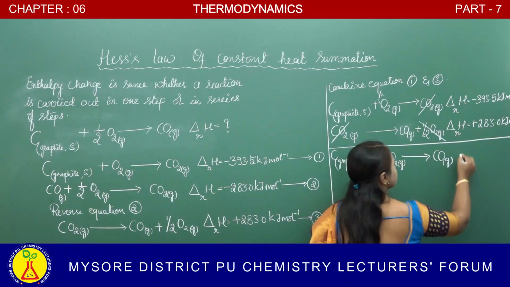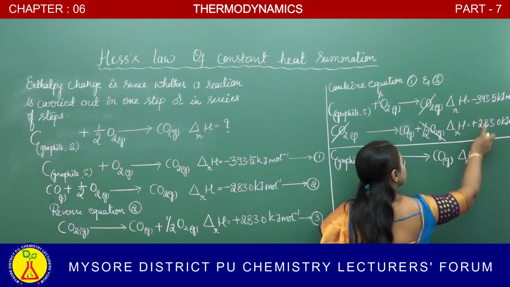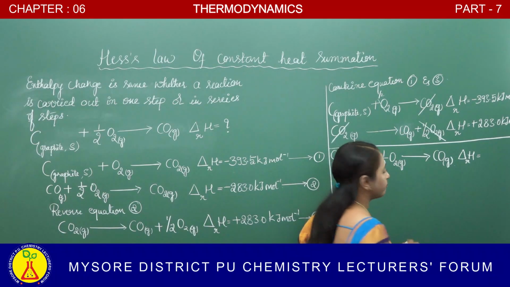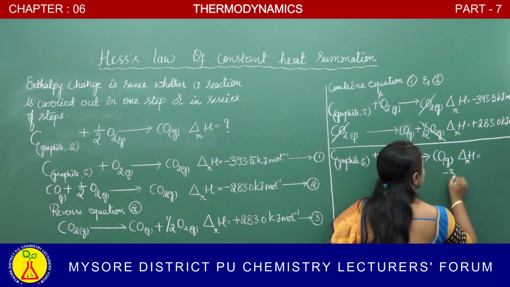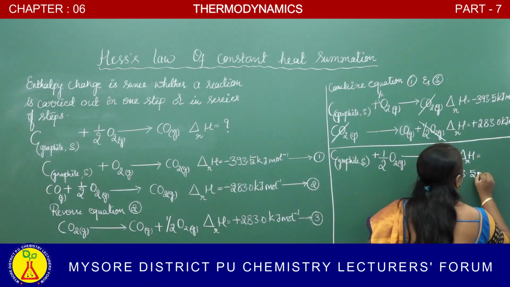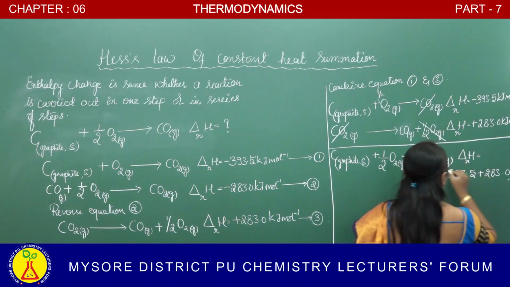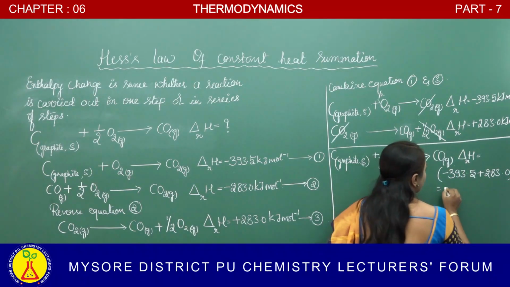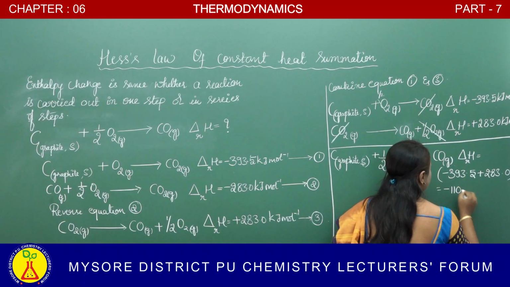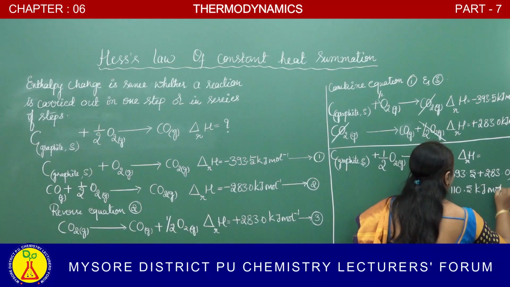And what is the enthalpy of this reaction? Let us combine these two now. That is minus 393.5 and plus 283.0, and you are going to get minus 110.5 kilojoule per mole.